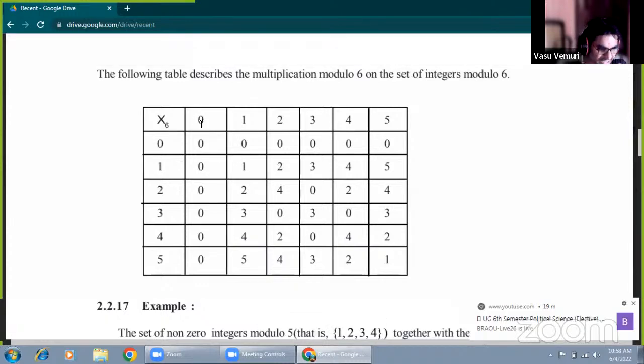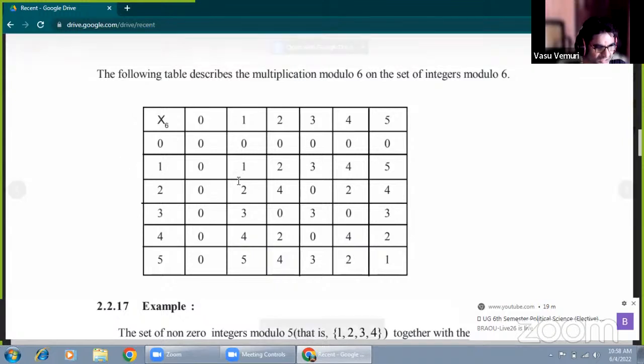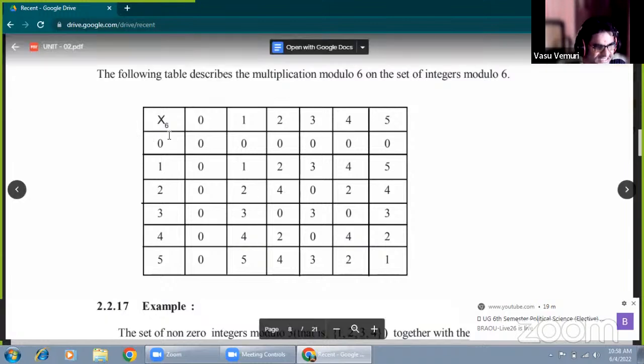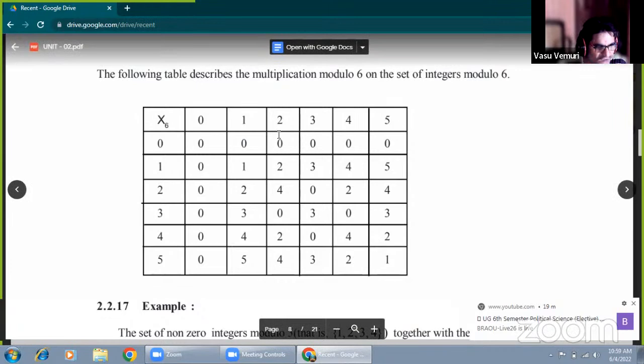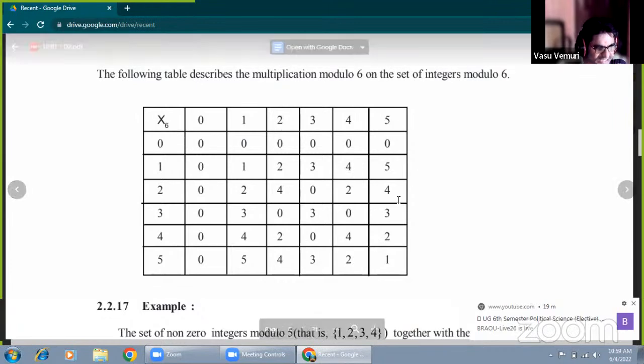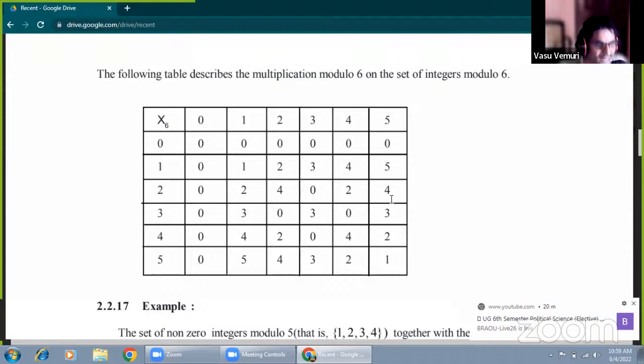Each multiplied with 0 gives 0. 1 into 1 is 1, 2 into 1 is 2, 3 into 1 is 3, and the same for 1 into 2. 2 into 2 is 4. 2 into 3 is 6; 6 divided by 6 gives remainder 0. 2 into 4 is 8; 8 divided by 6, the remainder is 2. 2 into 5 is 10; 10 divided by 6, one time cancelled, the remainder is 4. Now that is the multiplication of this part.